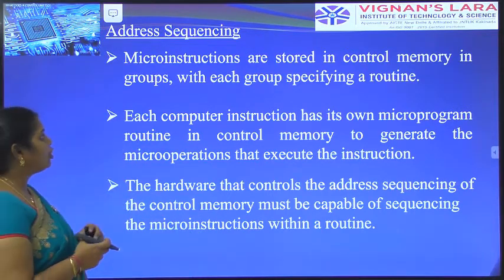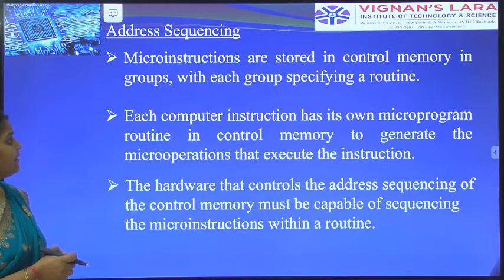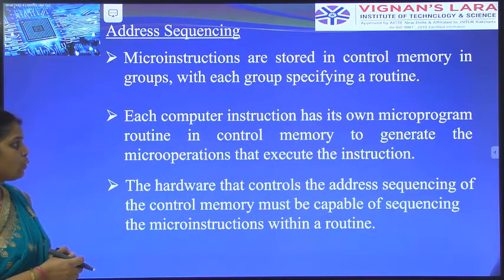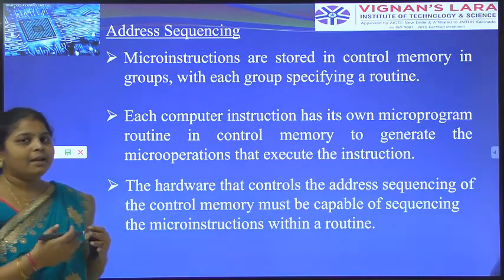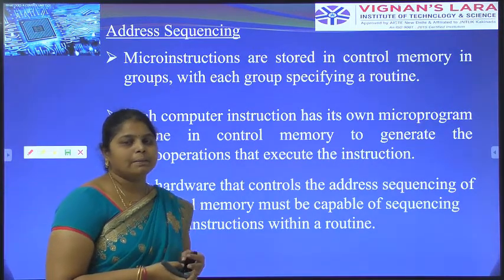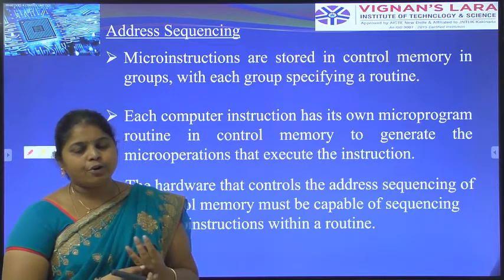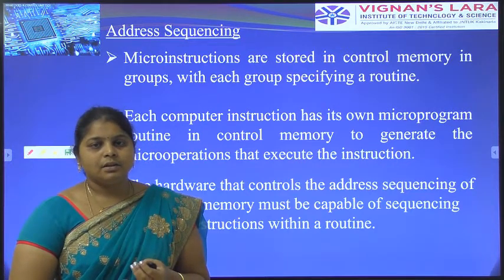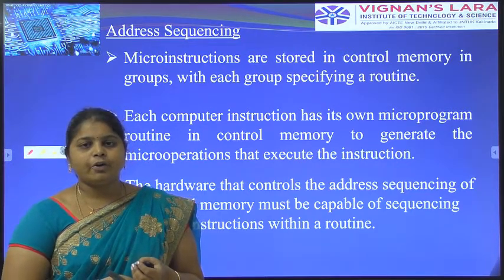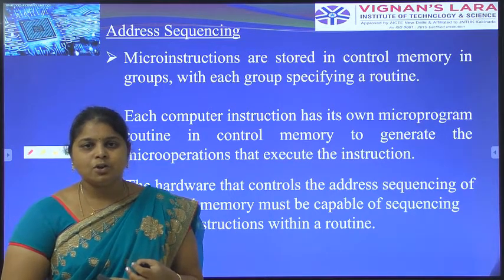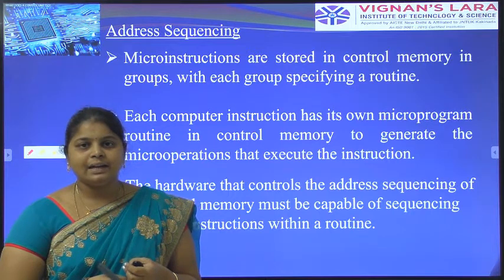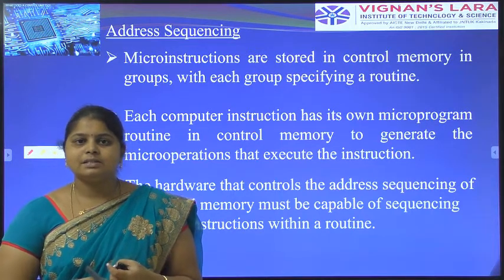Now coming to the topic of address sequencing, micro instructions are stored in control memory. What is the function of the control unit? The control unit is responsible for generating the timing signals. The timing signals are useful to transfer the data to the several registers.